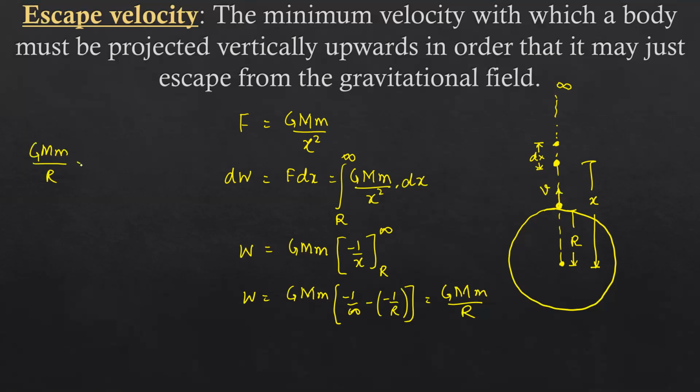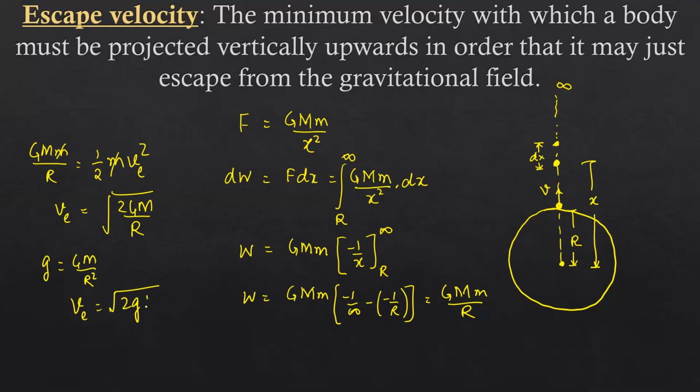So GMm upon r must be equated with half mv square, and v e is the escape velocity, that is, how much velocity must be given so that the body goes out of the gravitational field. m and m cancel out, so v e will be equal to root under 2GM upon r. As we know the relation g is equal to GM upon r square, using this relation, v e will be equal to root under 2gr.